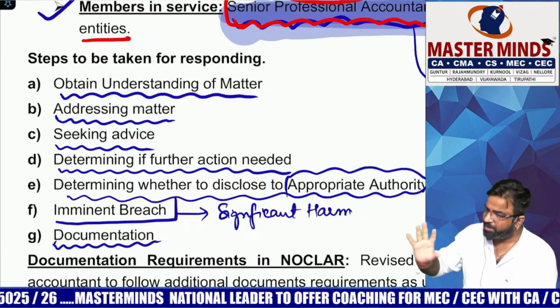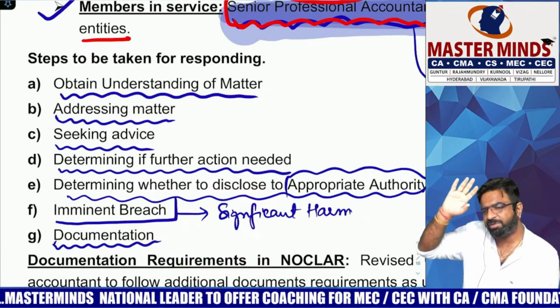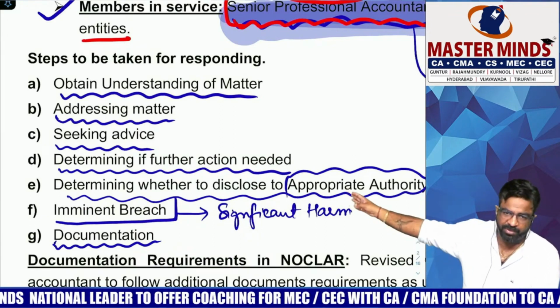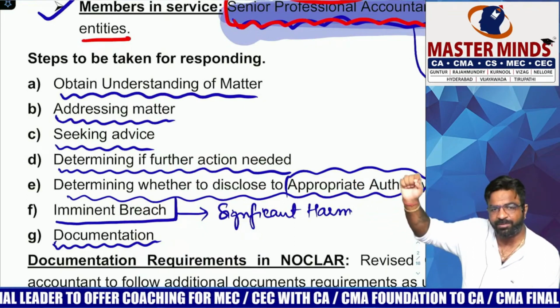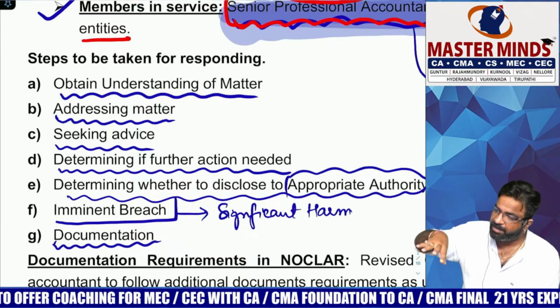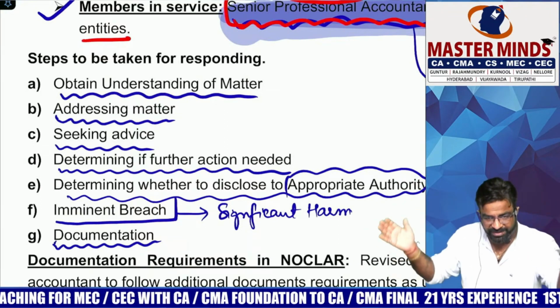Now, for a Noclar report, when we do the audit, what do we do first? Do we acquire knowledge of the client's business under the planning stage? Here also you are doing the same thing. Read the point number 1. Obtaining an understanding of the matter. First understand what kind of Noclar is happening and what its magnitude is. What are the internal and external factors associated with it.